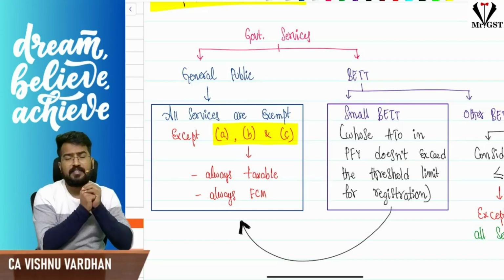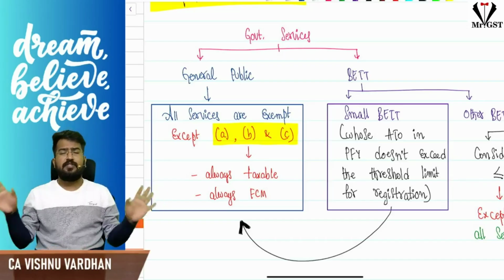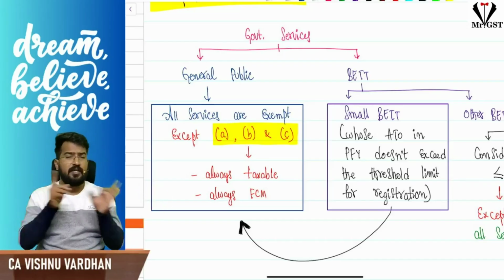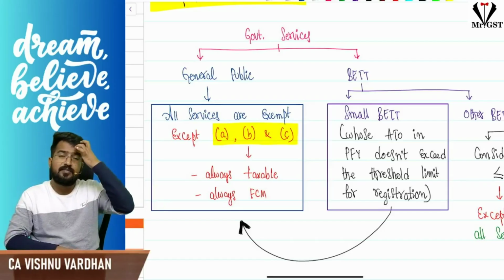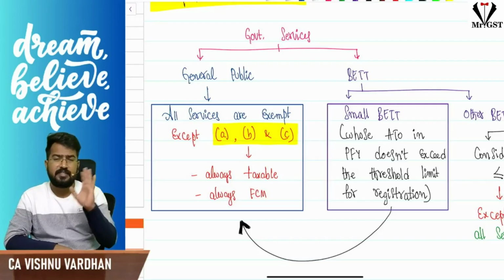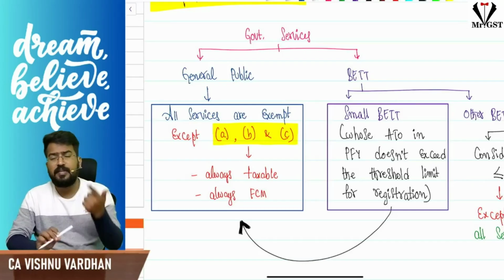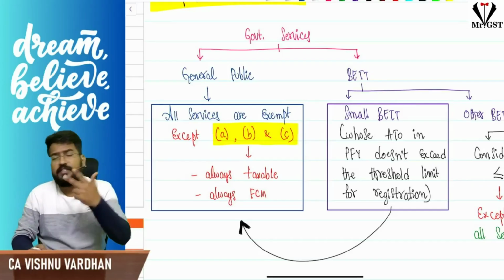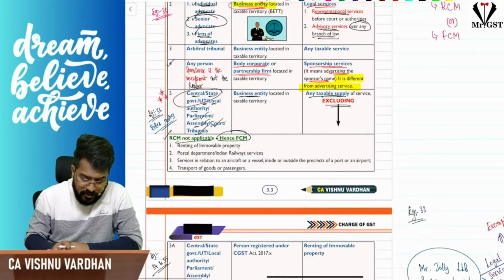For services to the general public, whatever services they provide are exempt under GST, except three things. Always remember these three: A, B, C, based on exemption entry 6 A, B, C. I am not talking about the RCM entry. 6A is postal department and railway services. 6B is services in relation to aircraft or vessel. 6C is transportation of goods or passengers. Sir, these three services.